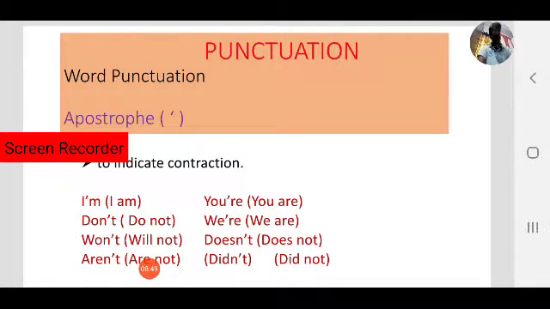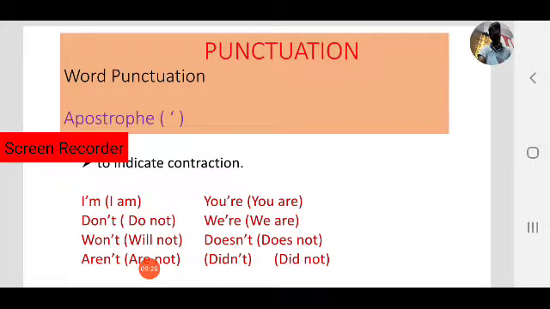Doesn't. Does not is the full form; if you want to contract it you can use the short form with an apostrophe. Doesn't, okay. Does not, doesn't. Did not, didn't. Are not, aren't, like that. I am, I'm. Observe how the long forms are contracted to short forms while using an apostrophe.